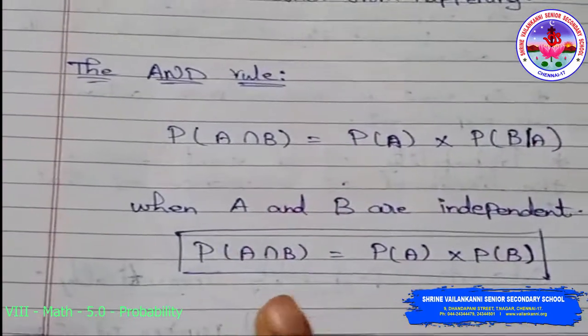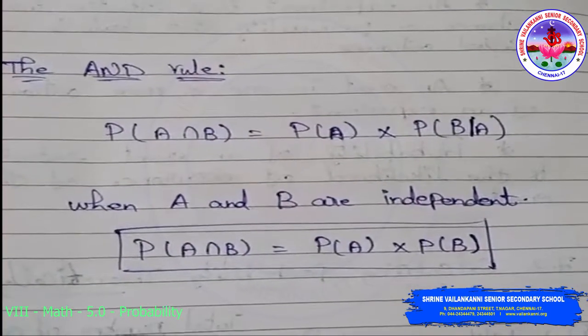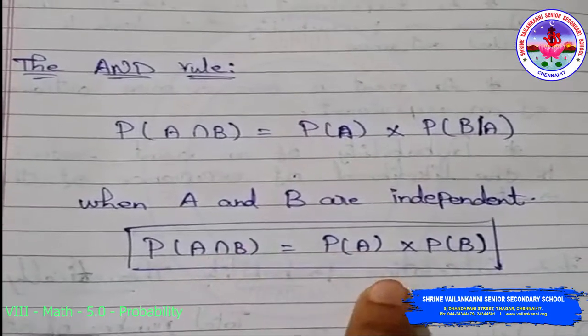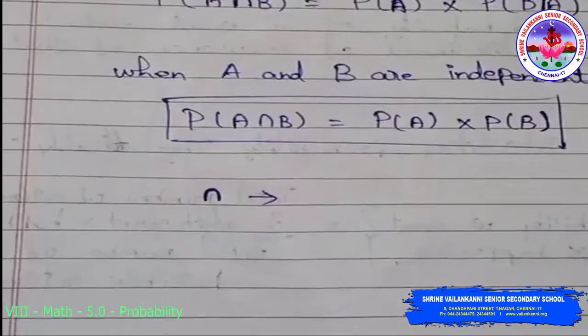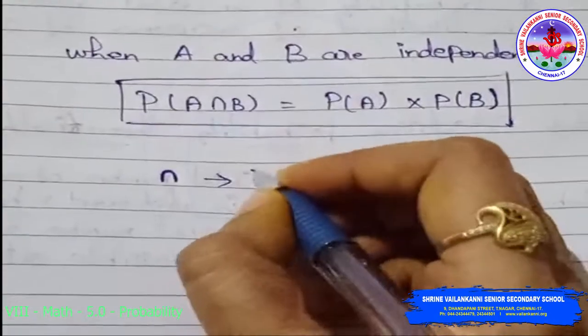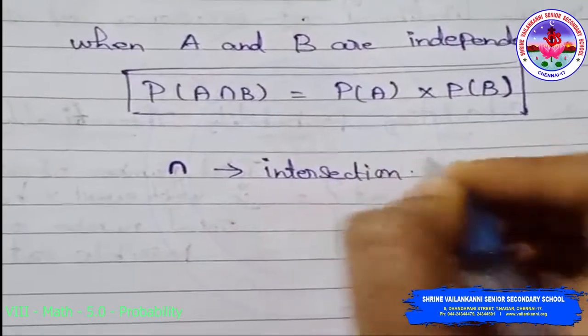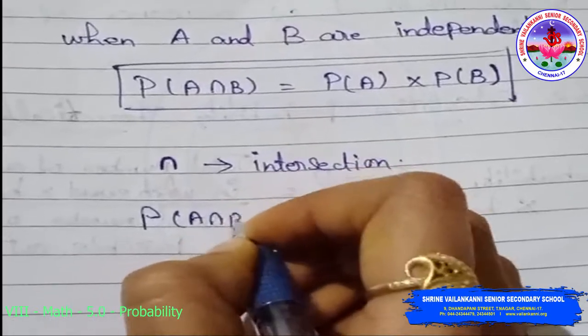If events A and B are independent, then P of A intersection B is equal to P of A into P of B. This is intersection.